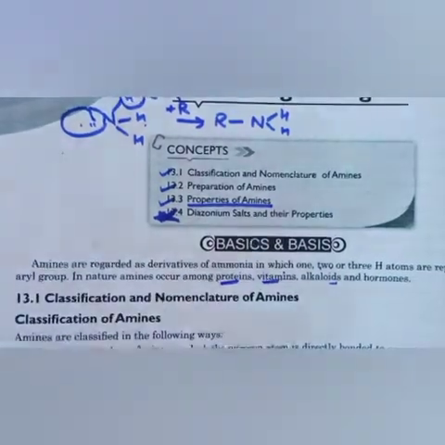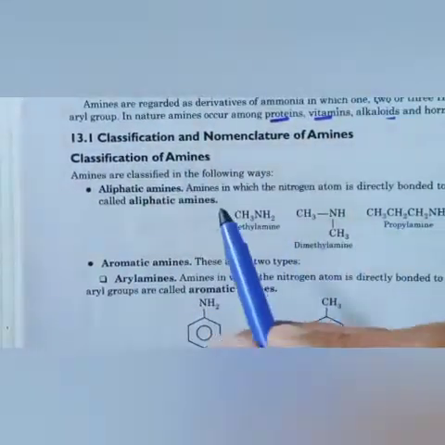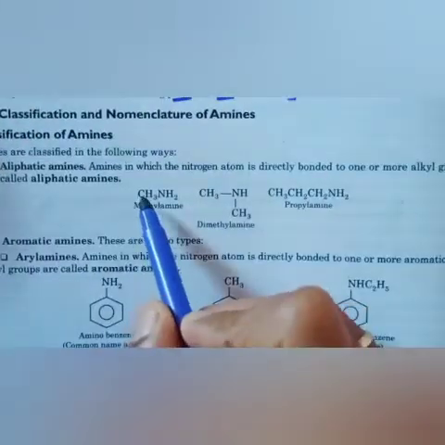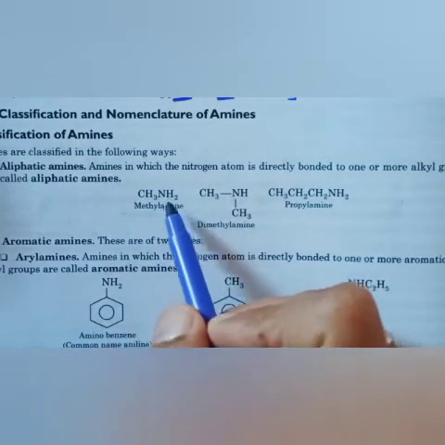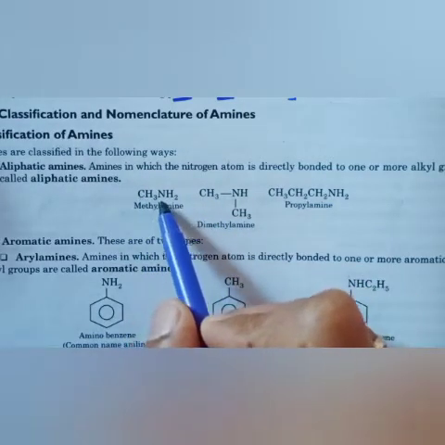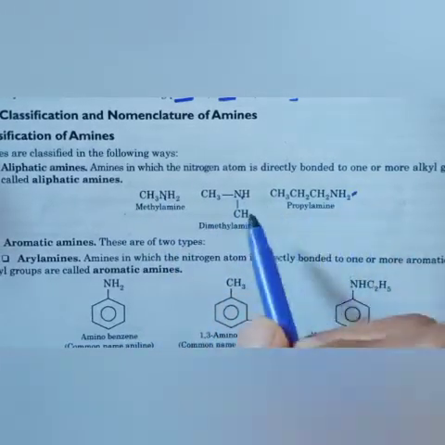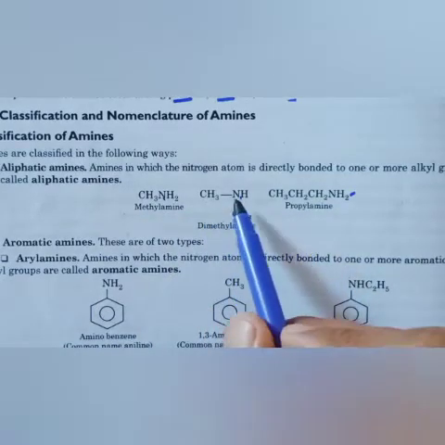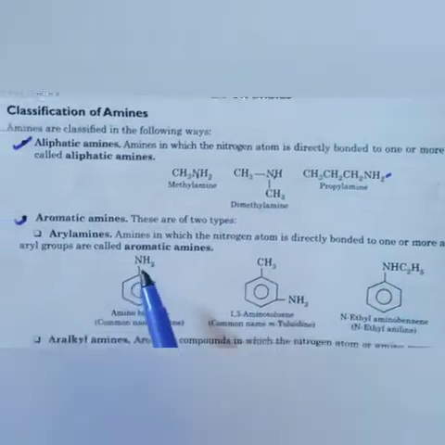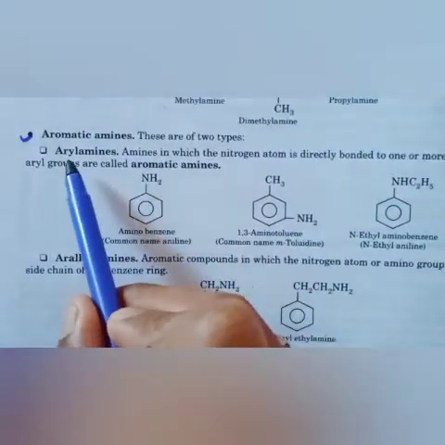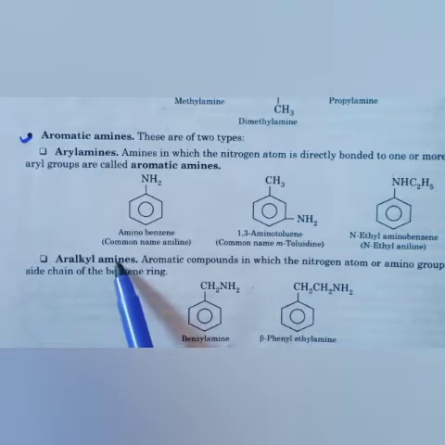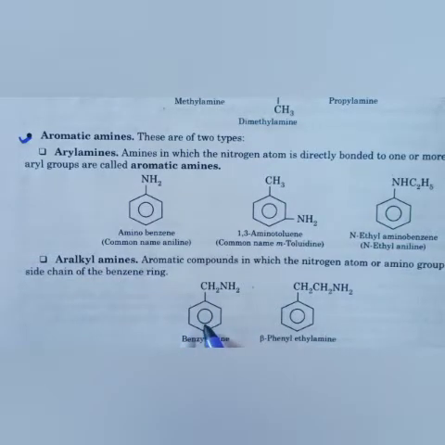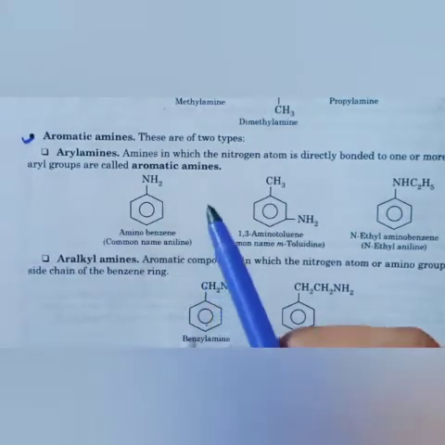If we recapitulate the classification according to this book, amines are classified as aliphatic amines and aromatic amines. Aliphatic amines are simply carbon chains like methane, ethane, propane, butane. Suppose CH3NH2 is there; these are amines, like methylamine, dimethylamine, propylamine. There are two types of aromatic amines: one is aryl amine, the second is aryl alkyl amine. In aryl amine, one side aryl is there; in aryl alkyl amine, there is aryl and also alkyl with the amine. Hope you understood.